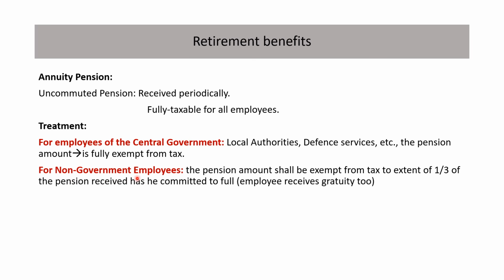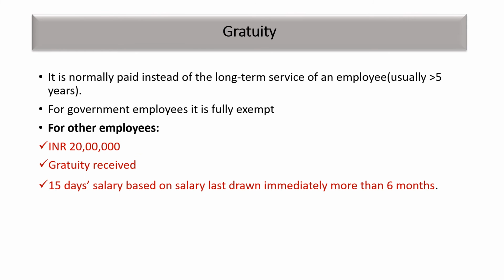Then, for non-government employees, the pension amount shall be exempted to the extent of one-third of the pension received as commuted pension. Employees receive gratuity too. See, for central government, the pension amount is fully exempt, and for non-government employees, it is only exempt up to one-third of the pension received. Then next, gratuity. We'll see what is gratuity.